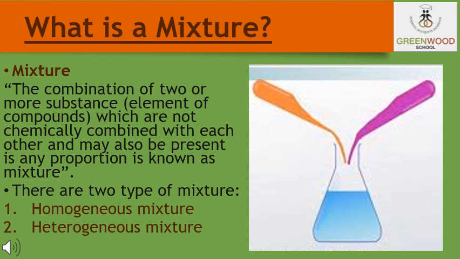That is, when common salt is mixed with water, the salt and the water can be separated from each other by the simple process of evaporation. Now, if we want to separate the constituents of sodium chloride itself, we cannot do that. That means sodium chloride cannot be separated by physical processes into its chemical constituents.